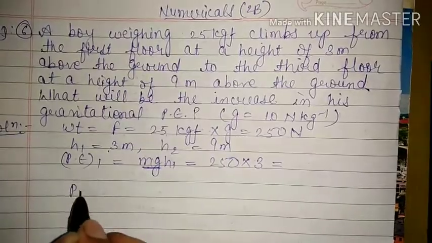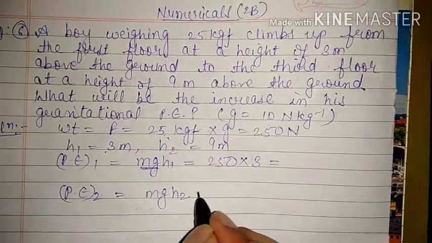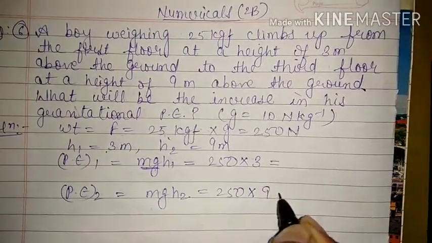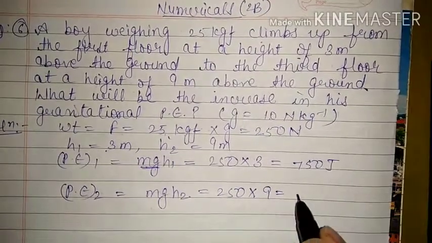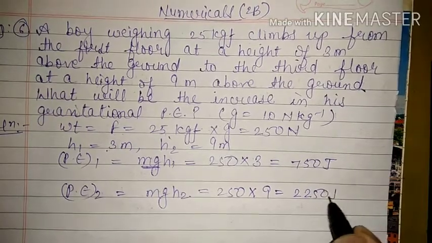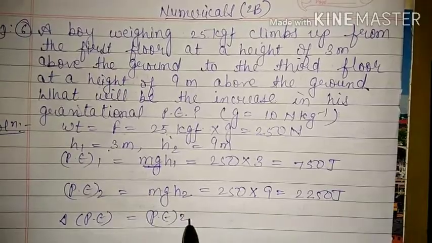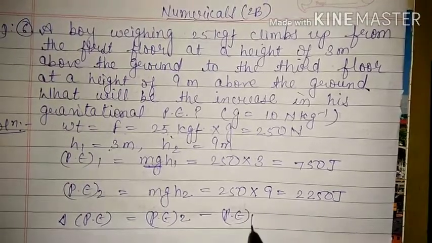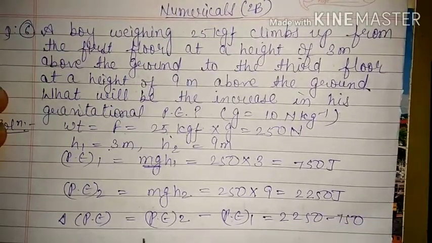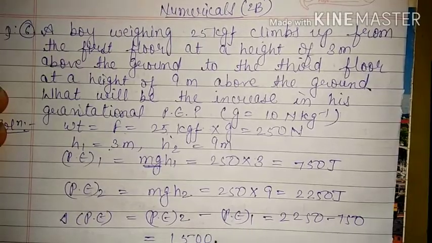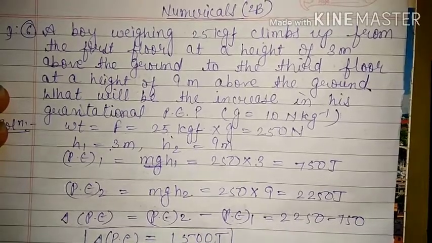Okay. Similarly, potential energy 2 will be equal to mgh2. So mg, that is force, is equal to 250 and h is equal to 90. So from here approximately we will get 750 joule, and from here approximately we will get 2250 joule. So change in potential energy will be equal to, obviously potential energy 2 is more than potential energy 1 because height is more in potential energy 2. So this is 2250 minus 750 is equal to 1500 joule. That is change or increase in the potential energy.